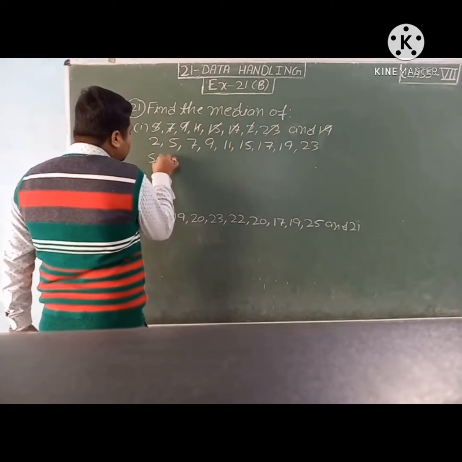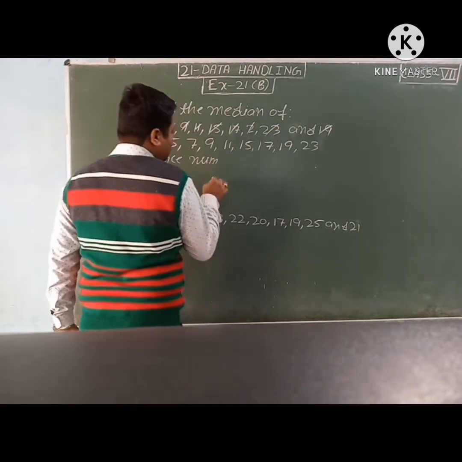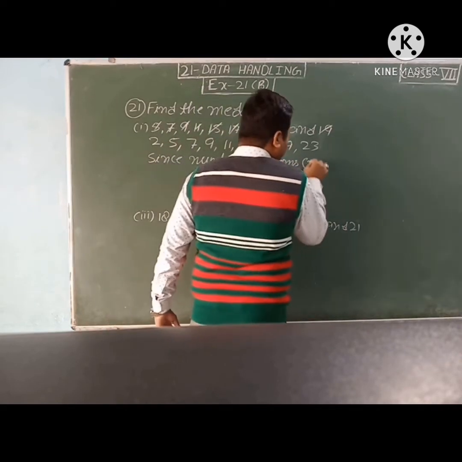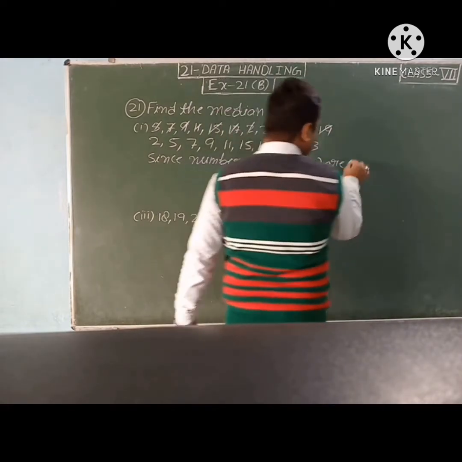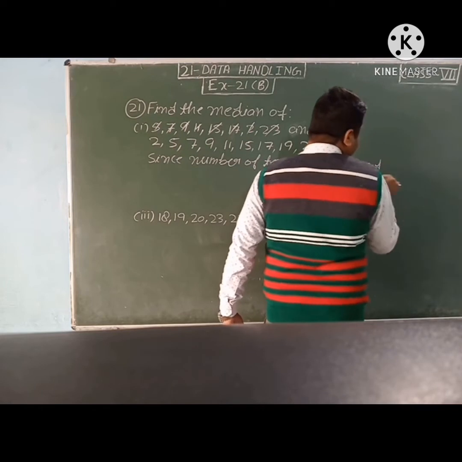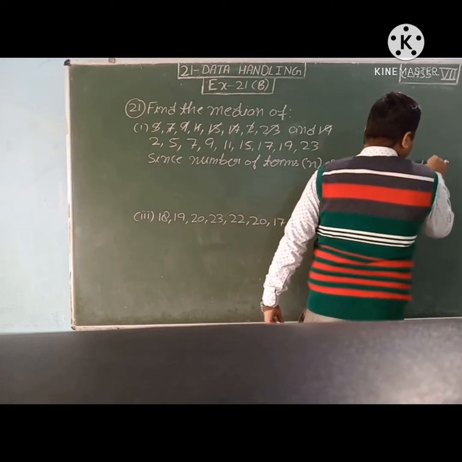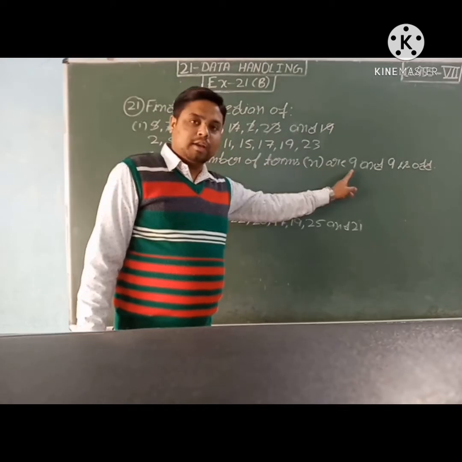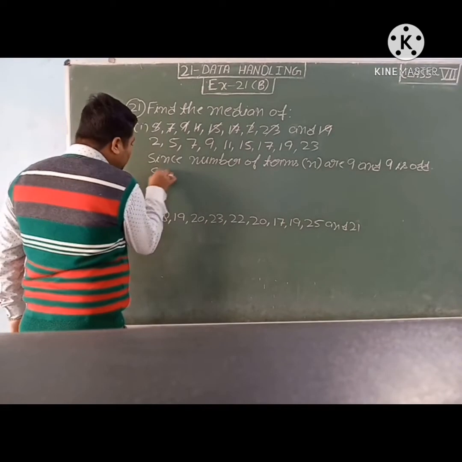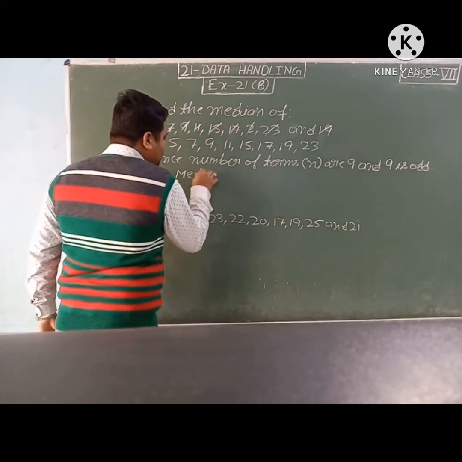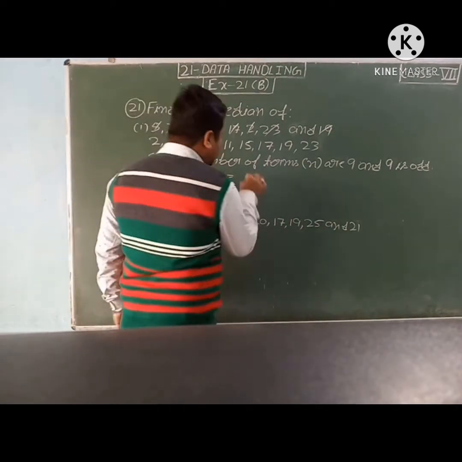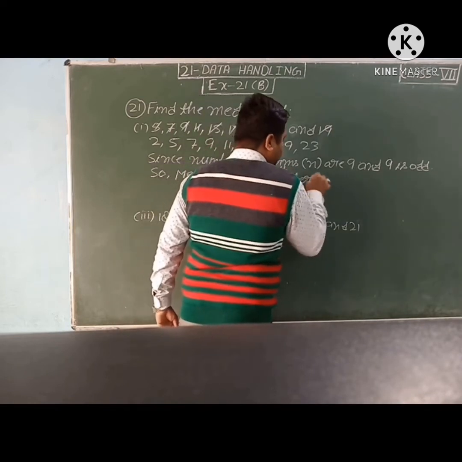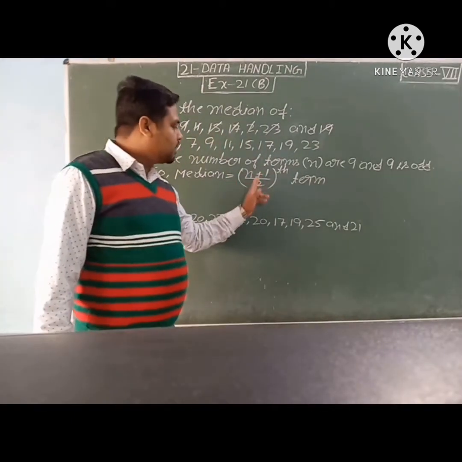Since the number of terms n is 9, and 9 is odd, the median is equal to, what is the formula? Yes, (n plus 1) upon 2 term.